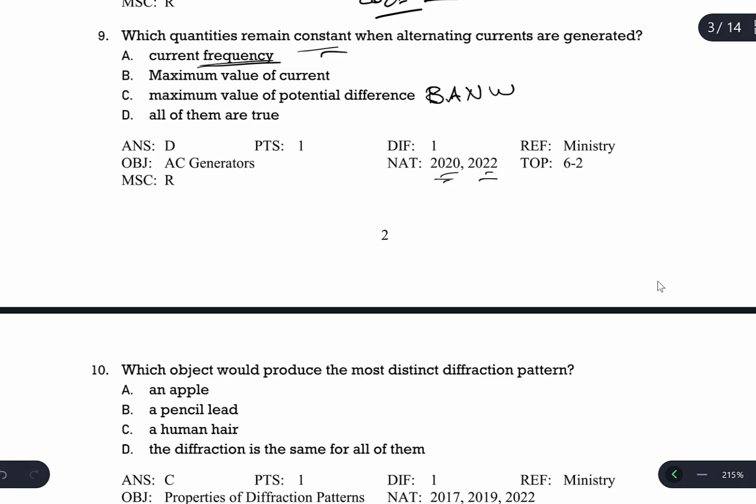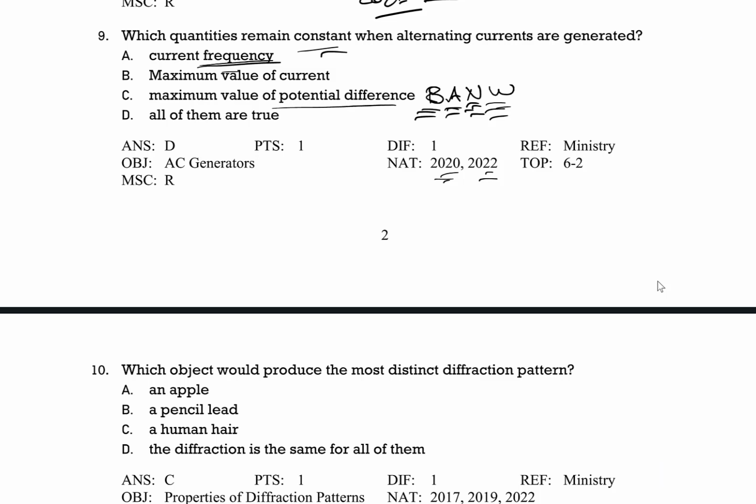BANω: B for a generator is constant, the area of the loop is constant, and the number of turns in a generator is constant. So you don't change these when a generator is manufactured, and every generator rotates at a fixed frequency. For example, in Asia it is 50 Hz, in the United States 60 Hz. These numbers are constant. So the current frequency and the maximum value of the potential difference, which is BANω, are constant. If the maximum potential difference is constant, the maximum current is also constant according to Ohm's law. So all these 3 are constant.